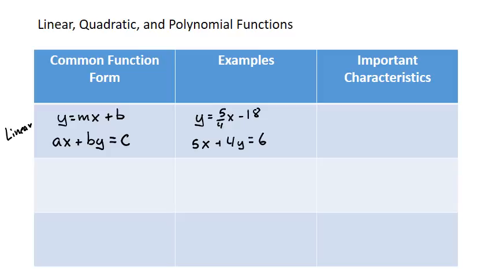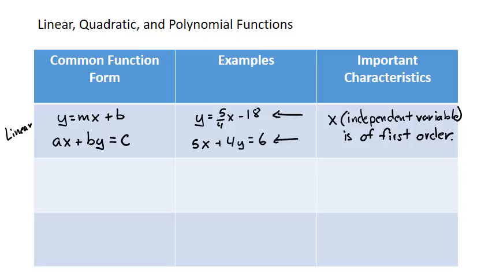Well, the important characteristic that makes something linear is that x, which is the independent variable, is of first order. What that simply means is in both of these equations, here and here, the x is just an x. It's not x squared, it's not x to the third or x to the fourth, or it's not the square root of x. It's just x. So when it is just x, we call it first order.